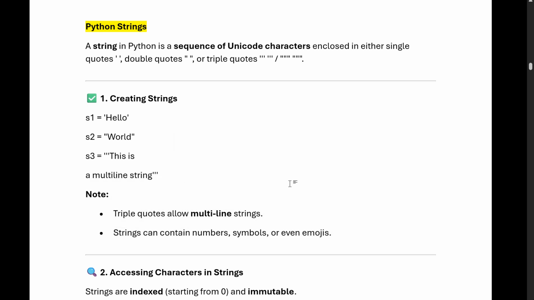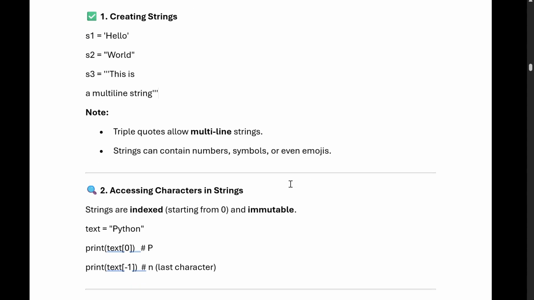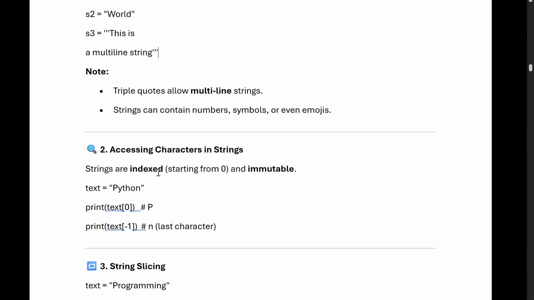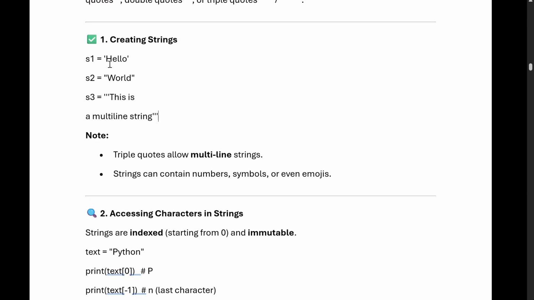So we understand how to define a string. How do we access a string? Strings are indexed. H is index 0, e is 1, l is 2, the second l is 3, then o is 4. So strings are indexed starting from 0 and are immutable.